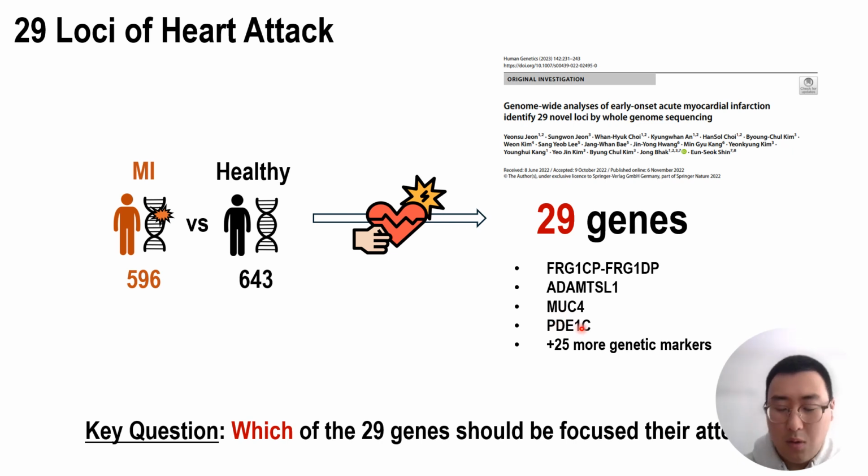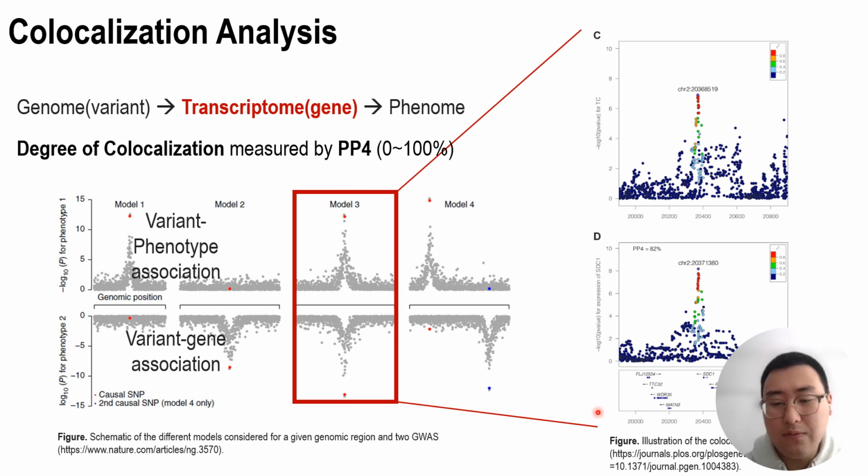PDE1C. But from there, what we questioned was, out of these 29, which of those should we focus our attention on? So what we've done was a colocalization analysis. What colocalization analysis tries to achieve is to bridge between the genome, or to be specific, a variant, with a phenome. In this case, it is MI or the heart attack. But what we're doing is using the transcriptome, or gene expression, as evidence. The illustration of the colocalization is well shown in the figure down below.